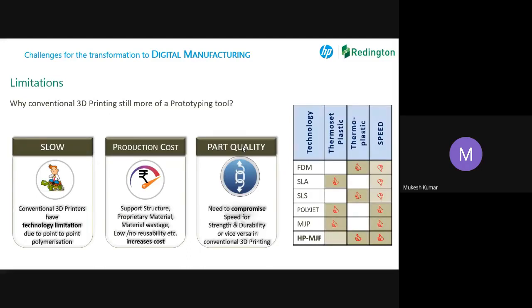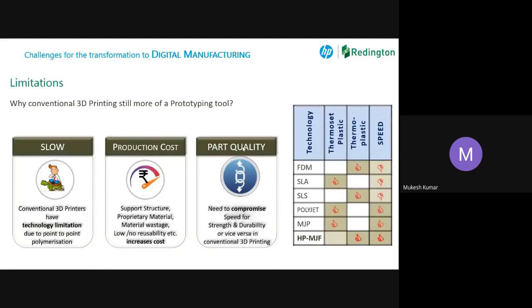When you are adding layer by layer, it's a kind of sticking. So the part was not isotropic. In the X and Y axes you were getting good strength, but Z was always weak. Those are the three limitations which were not enabling 3D printing technology to go beyond prototyping.